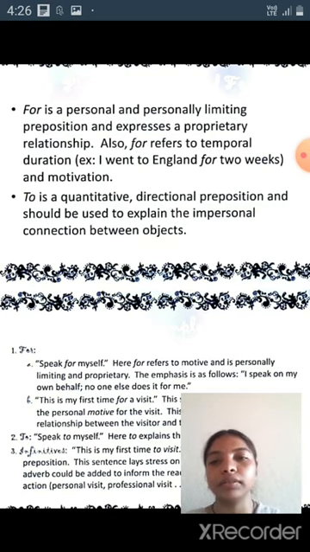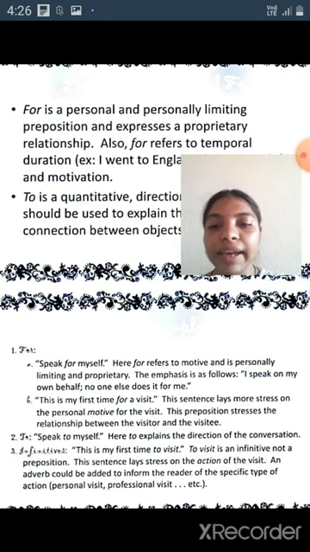And motivation. To is an equitative directional preposition and should be used to explain the impersonal connection between objects. Next, for. Speak for myself. Here, for refers to motivation and is personally limiting and priority. The emphasis is as follows: I speak on my own behalf. No one else does it for me.